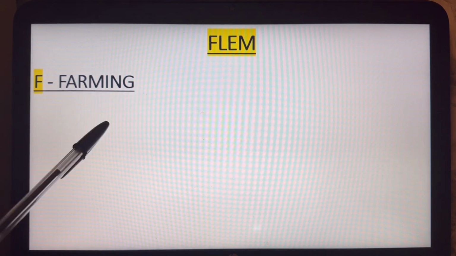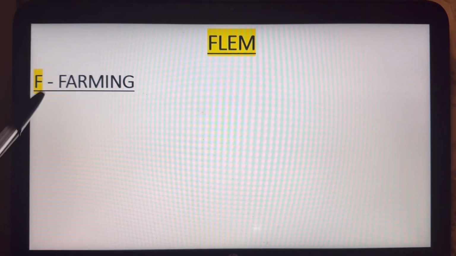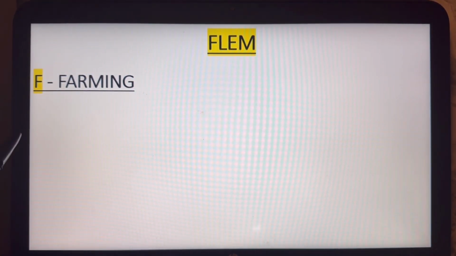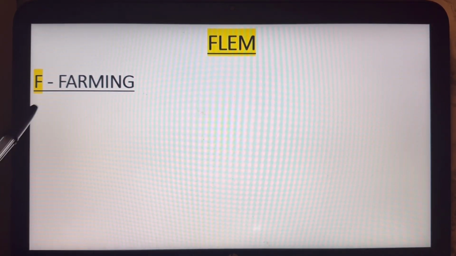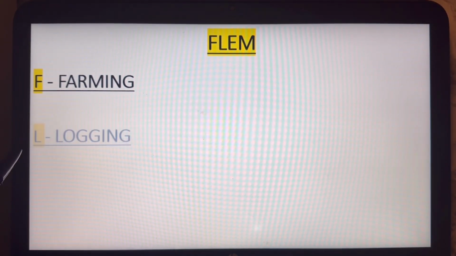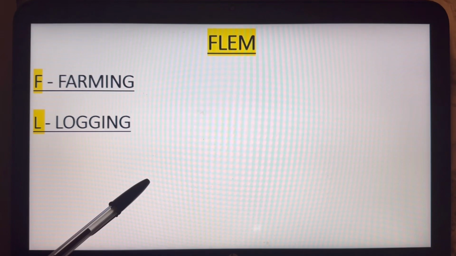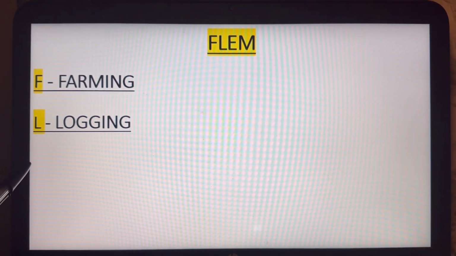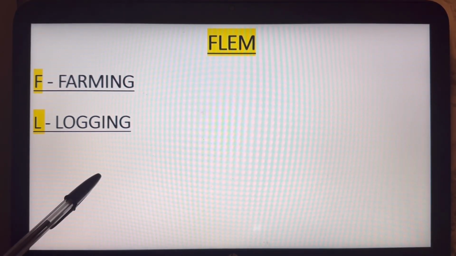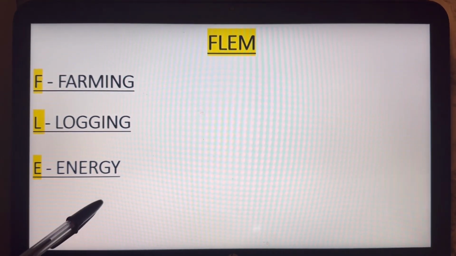To help you remember those four causes of deforestation, remember this acronym FLEM, like we all have phlegm. So F, commercial farming, think of palm oil or cattle ranching. That will help you remember. So that's the first letter, F. Then we've got L for logging. Okay, so a huge demand for kind of like wooden products. And then we go for E, which is obviously energy. So think of Bekun Dam.